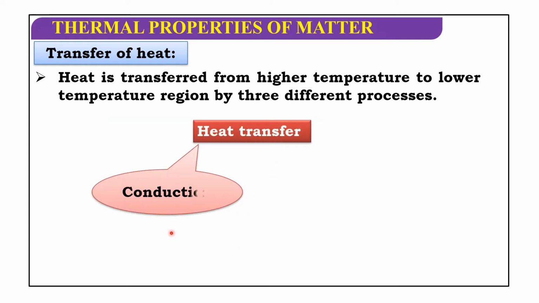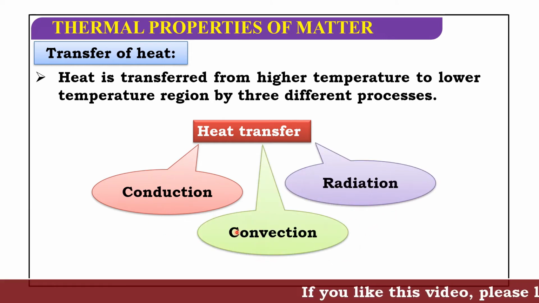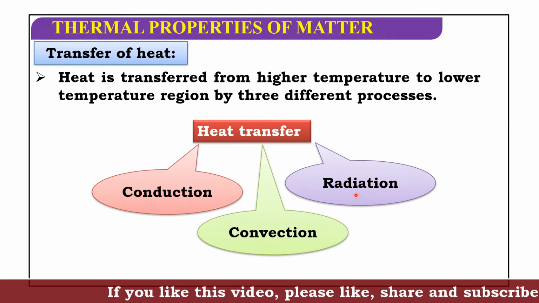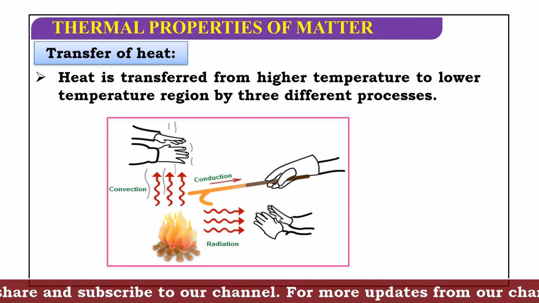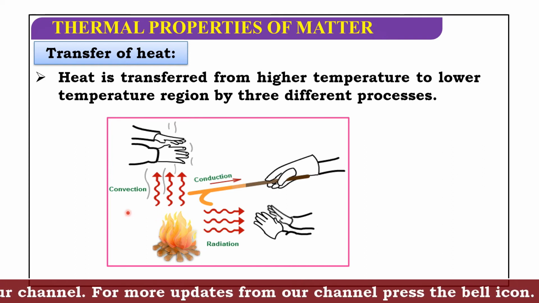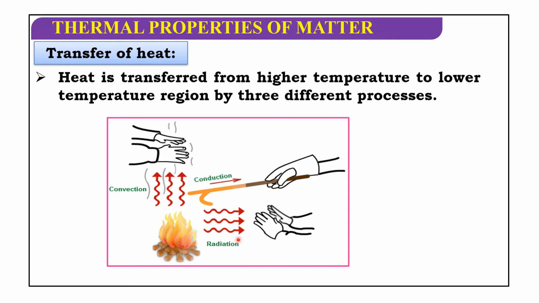Heat transfer: conduction, convection, radiation. Radiation means without any medium, heat is transferring from one place to another place. Here conduction takes place in solids, convection in liquids. Okay, now I'll discuss in detail.